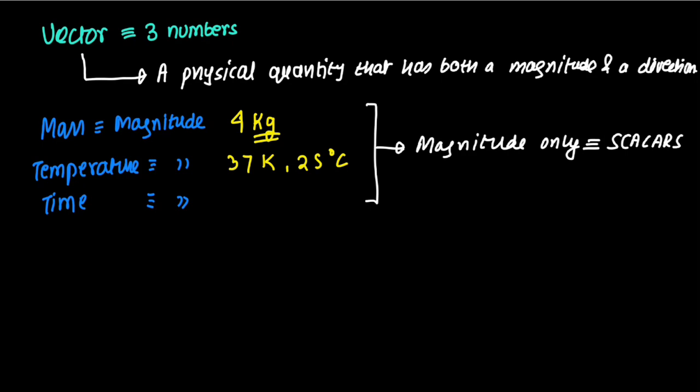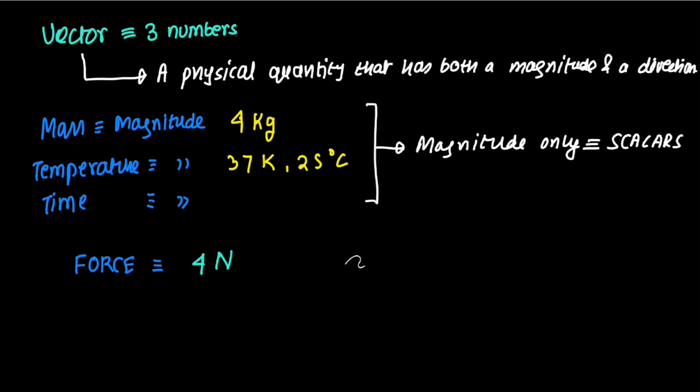But then what are some examples of vectors? Because we are trying to study vectors over here. So a common example of a vector is going to be force. We know that the unit of force is Newton. If you do not know, then don't worry, just keep this in mind. We are going to explore this in great detail. Just like the unit of mass is kilogram, the unit of force is Newton, after the great English physicist Sir Isaac Newton. Okay, so let us say 4 Newton, but this description is not complete in itself.